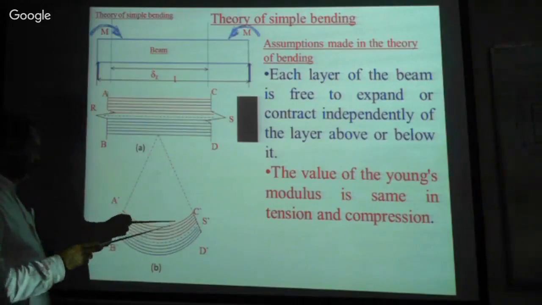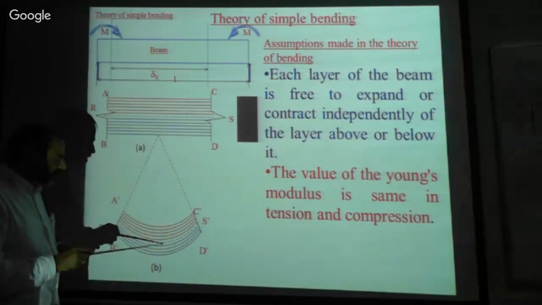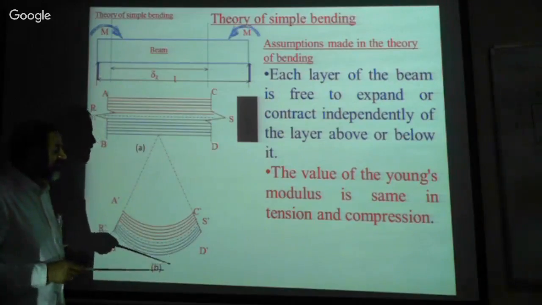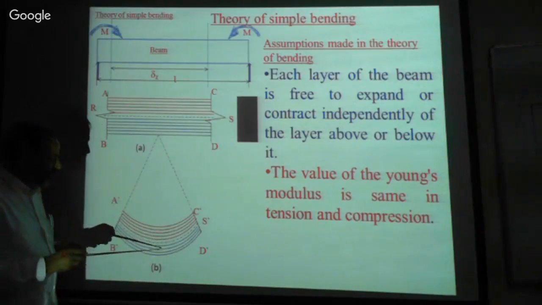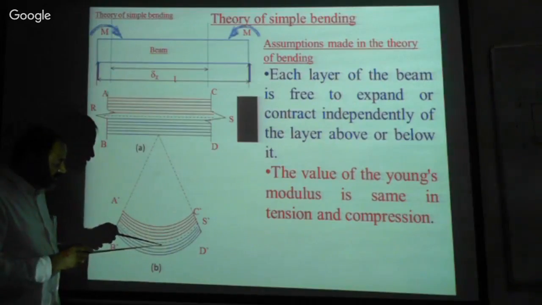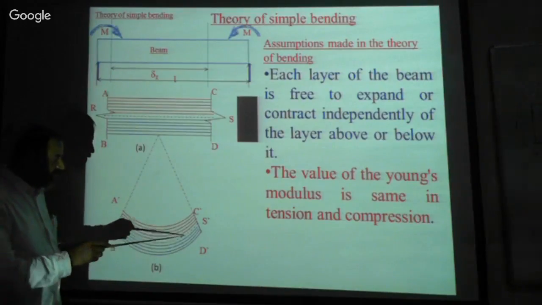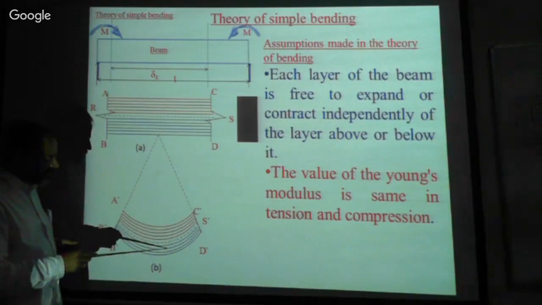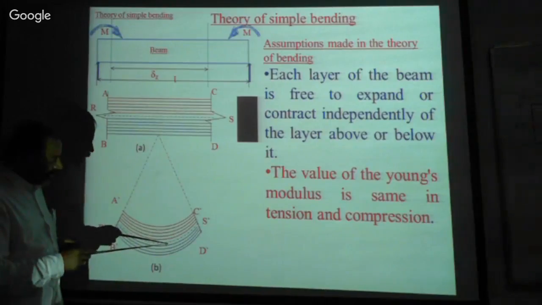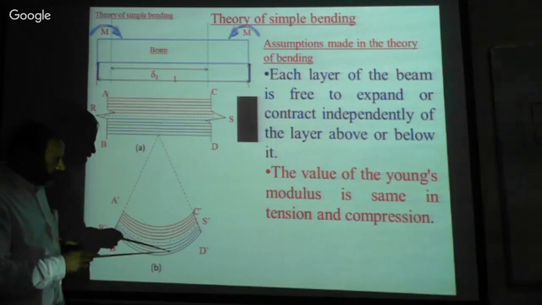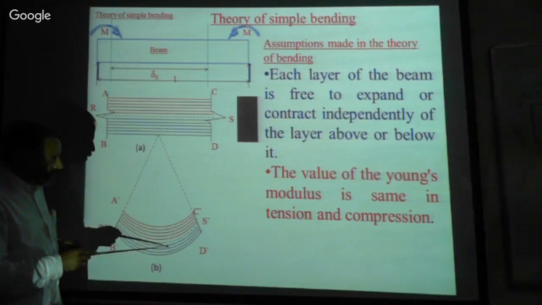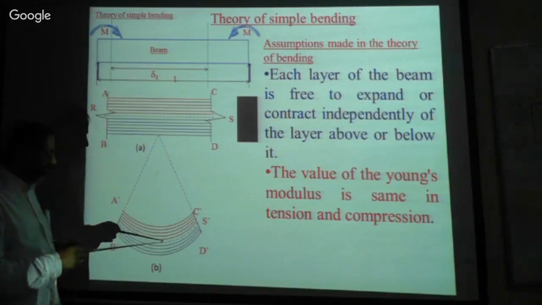That is the central layer. Now see, below this layer, all the layers are suffering from tension, isn't it? This is the tensile stress induced due to expansion. This tensile stress is a little more than the previous layer. Like that, as you go downward, the tensile stress is a little more in each layer compared to the previous layer.